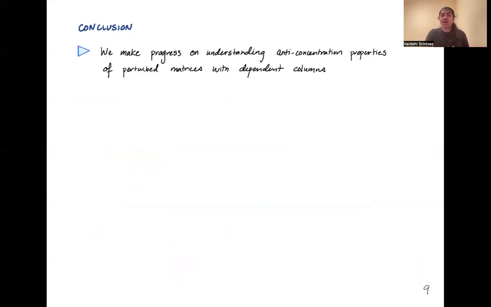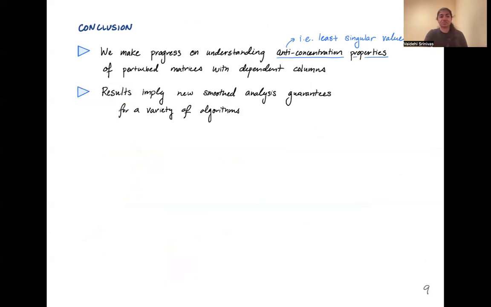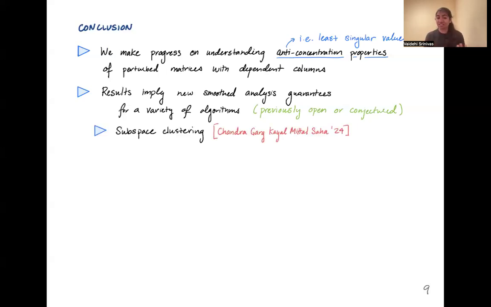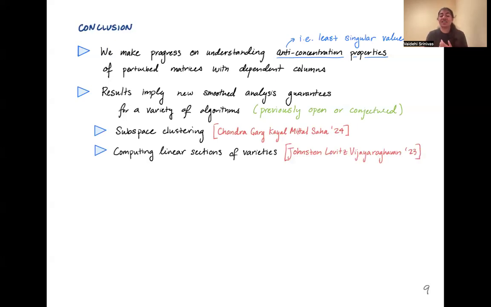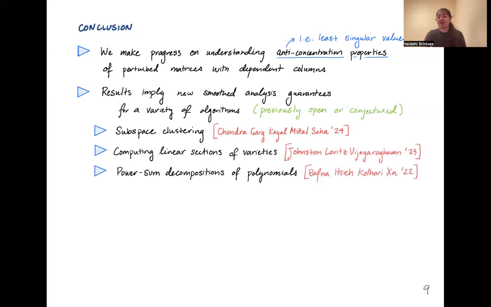So in conclusion, our work makes progress on understanding anti-concentration properties of perturbed matrices with dependent columns. And another way of thinking about this is that anti-concentration properties are essentially least singular value bounds on these random matrices. And our results imply new smoothed analysis guarantees for a variety of algorithms for which previously smoothed analysis guarantees were either left open or were conjectured, including subspace clustering, which I told you a bit about, and computing linear sections of varieties and power sum decompositions of polynomials that I didn't have time to touch on in this talk.